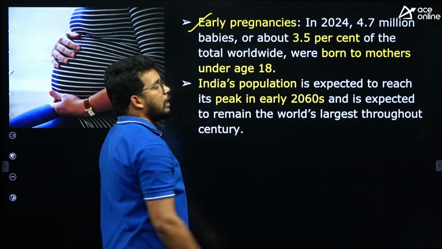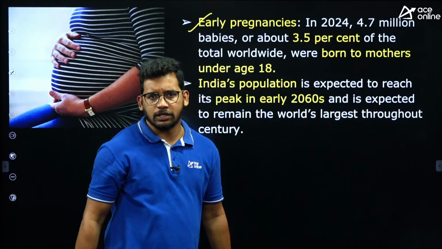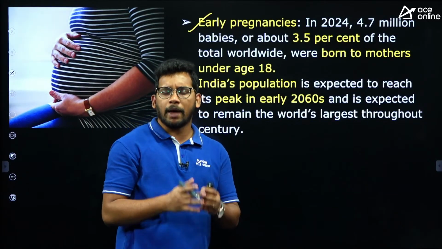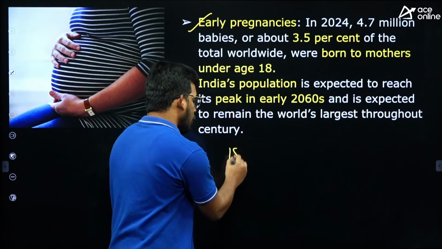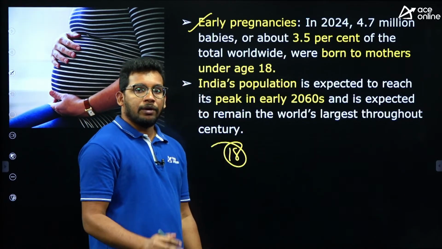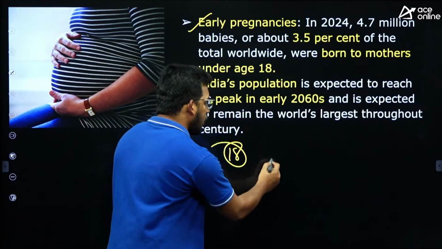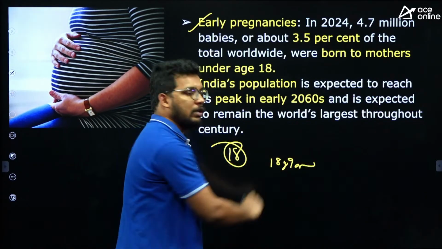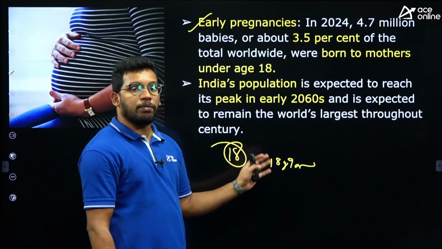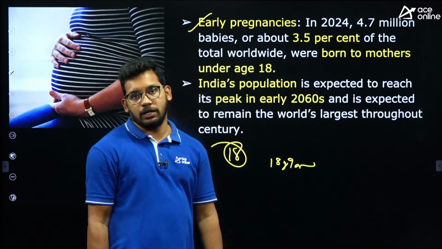Next data is early pregnancies. Early pregnancies means less than 18 years. Usually the marriage age for women across the world, not only in India, is 18 years. So any pregnancy before 18 years, 9 months is considered an early pregnancy, right?